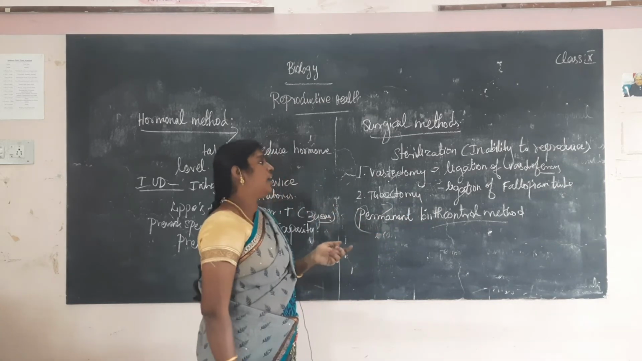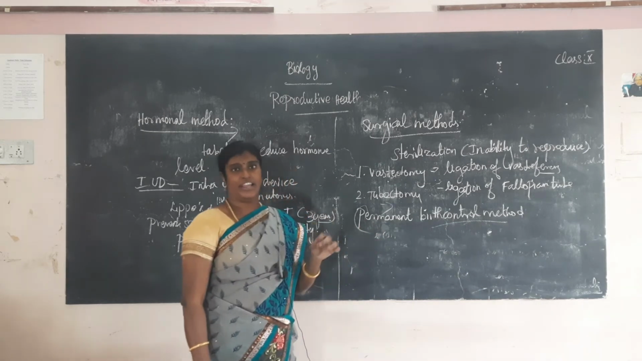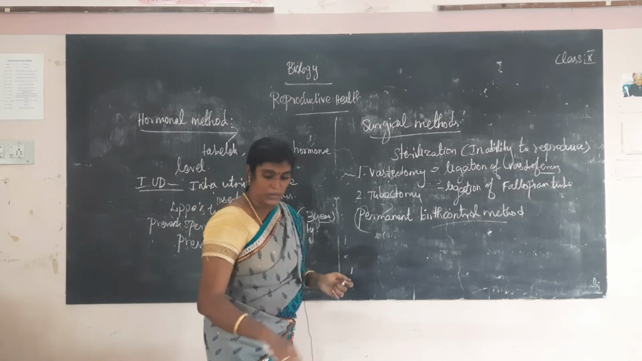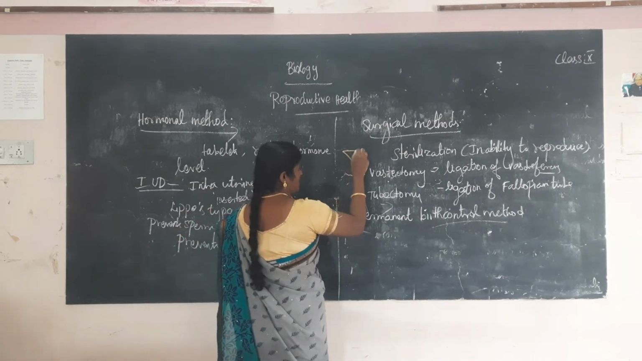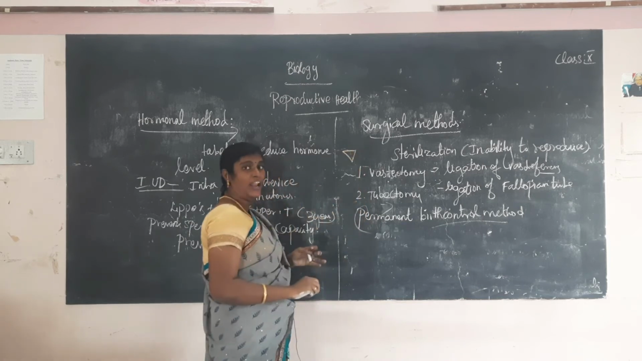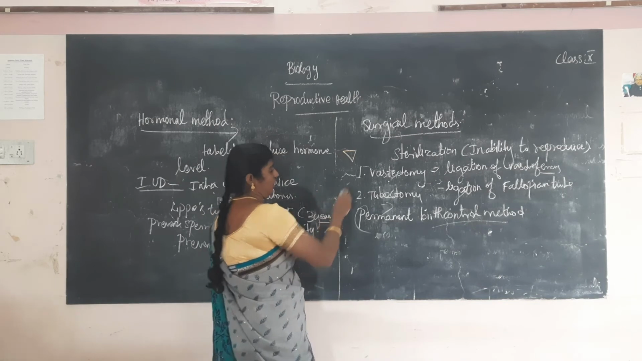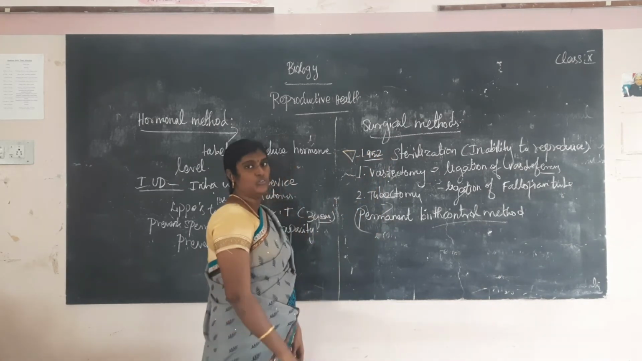Another important point: in India, the family planning program was first launched with the simple inverted triangle symbol. This is the family planning program symbol, launched in the year 1952.